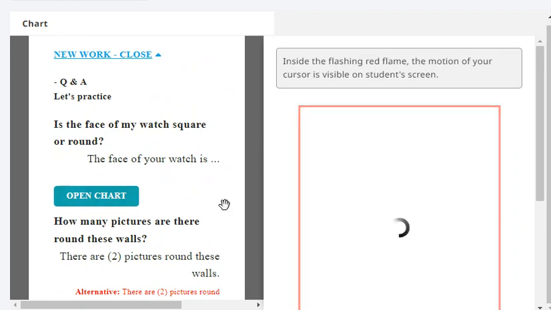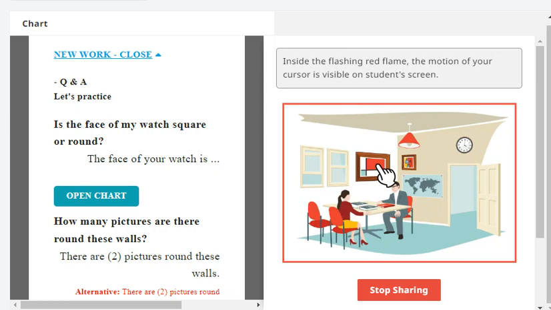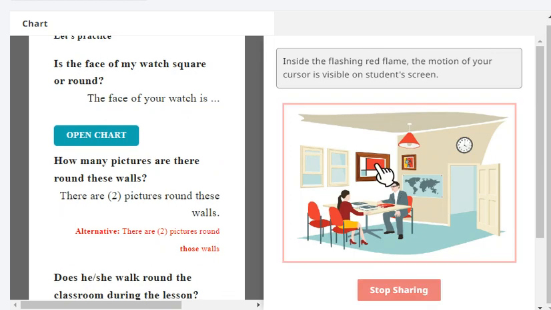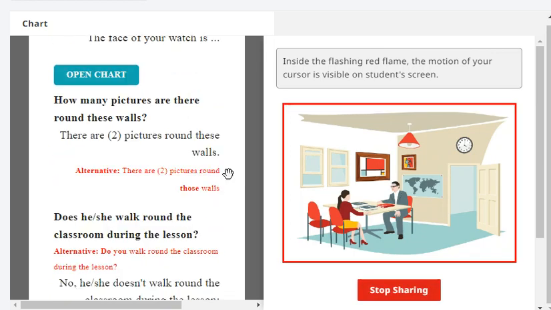Very good. How many pictures are there round these walls? There are two pictures on those walls. Very good.